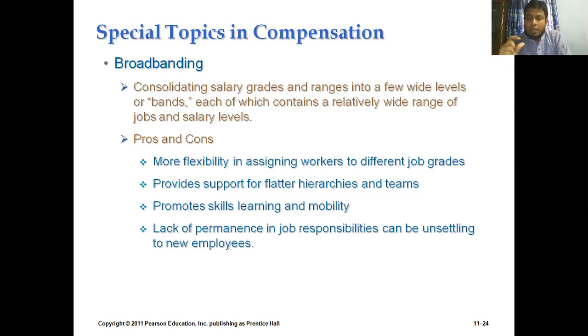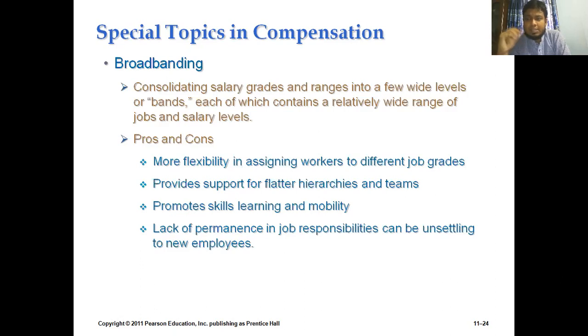If we can categorize 20 types of jobs into 5 different categories, then we need to concentrate on 5 categories, not 20 types of jobs. That is broadbanding.